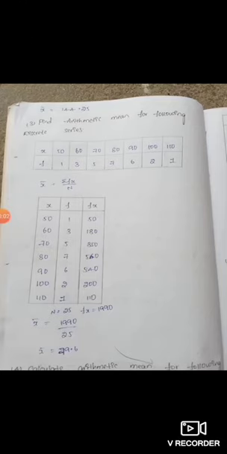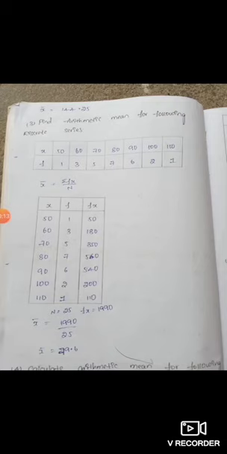Now in case of discrete series, let us see one example. You can see the observations given here: 50, 60, 70, 80, 90, 100 and 110. For each observation you can see the corresponding frequency mentioned. So you apply fx here, that is the given observation multiplied by the corresponding frequency. fx is the multiplication of the first and second column, and you get the fx value here.